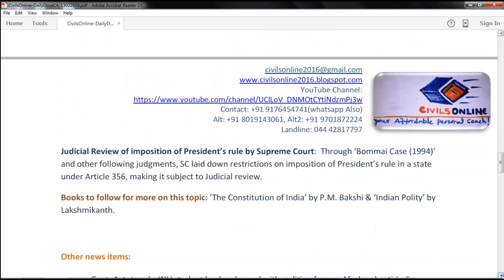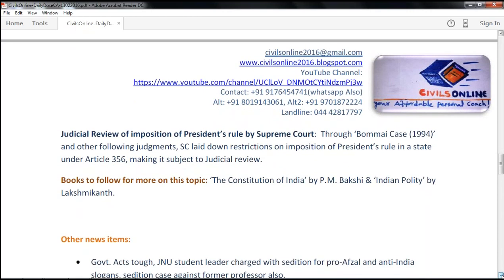So judicial review of the imposition of president's rule by the Supreme Court. So there is a famous case, Bommai case in 1994, and other following judgments where Supreme Court laid down clear restrictions on imposition of the president's rule in a state under Article 356. So imposition of president's rule is also subject to judicial review. So the court can actually verify the reasons behind imposition of the president's rule.